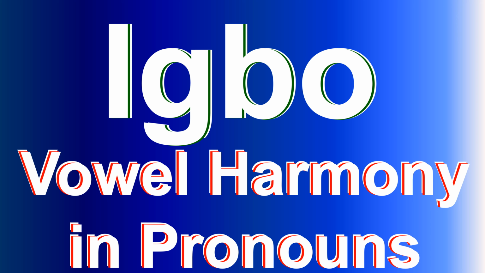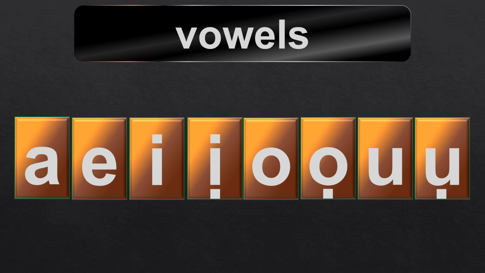Vowel harmony in pronouns. This lesson is on some pronouns that need to harmonize with their verbs. There are 8 vowels in the Igbo language. They are A, E, I, Ị, O, Ọ, U, Ụ.